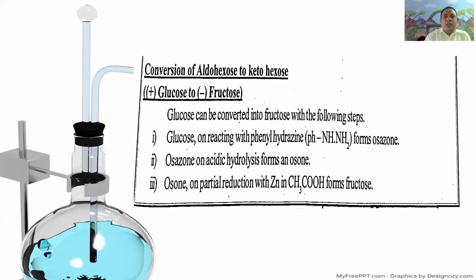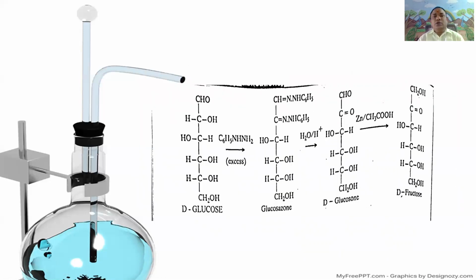Here in this reaction, first D-glucose is CHO, CHOH, HCOH, CHOH, CHOH, CH2OH. It is called D-glucose. This D-glucose upon treatment with excess of phenylhydrazine hydrochloride gives a solid yellow crystalline derivative, the osazone of glucose.